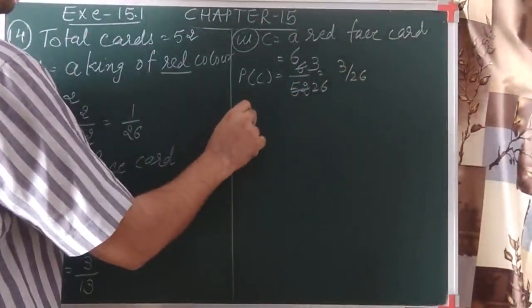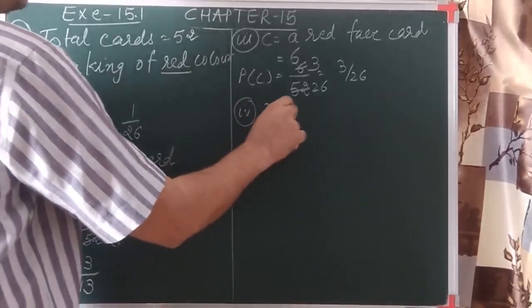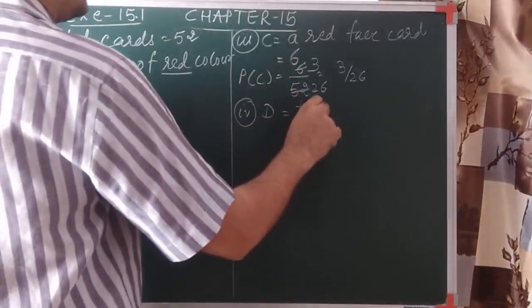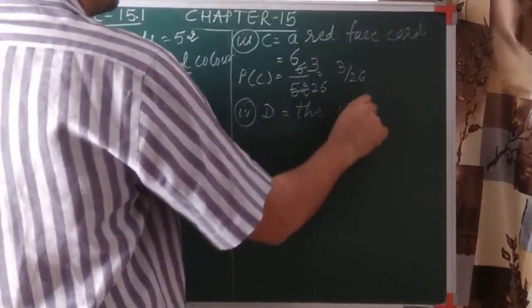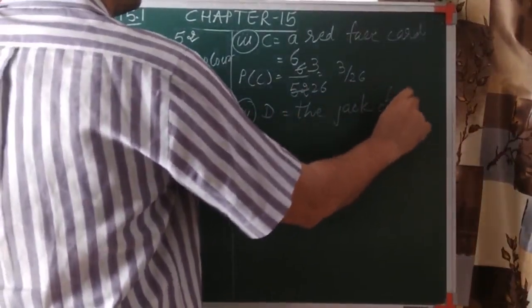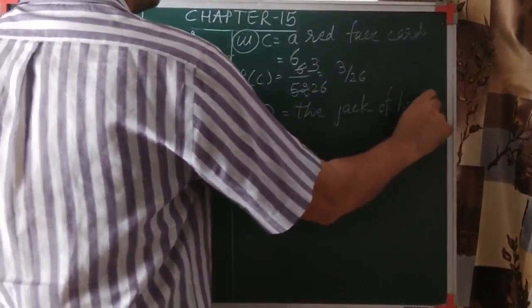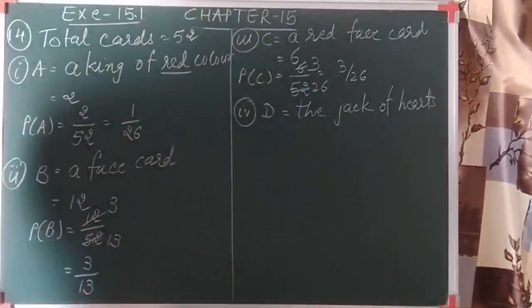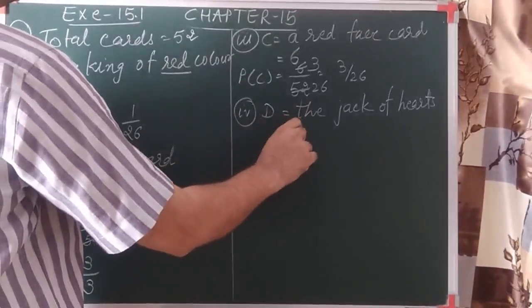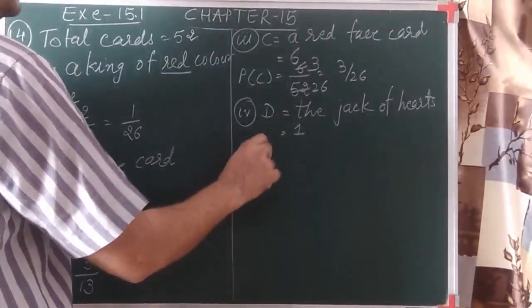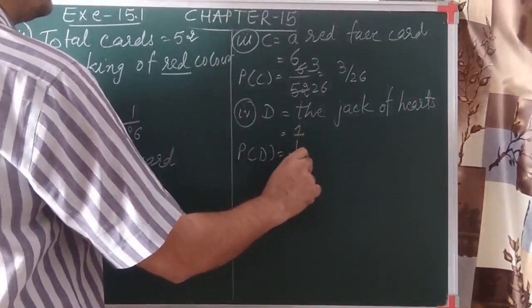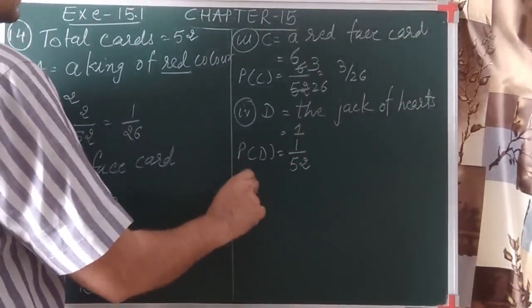Let us go for one more question. This event says the Jack of Hearts. In hearts, there are 13 cards. And how many jacks are there in heart? It's only one. So the favorable event is 1. So the probability of this event is the favorable outcome 1 and total is 52. Not divisible. So this is as it is.